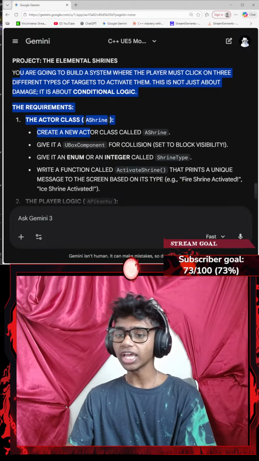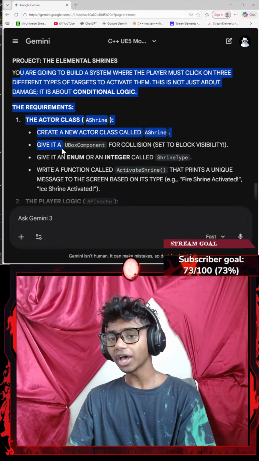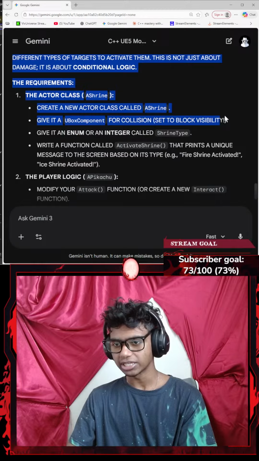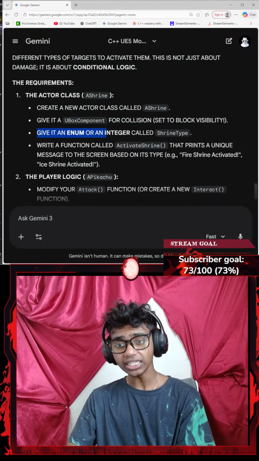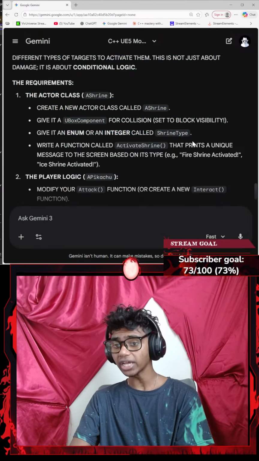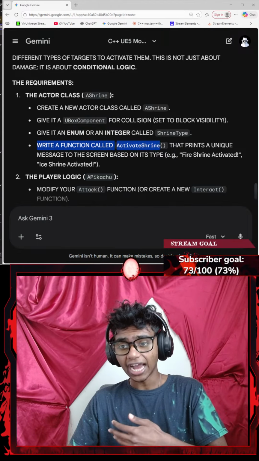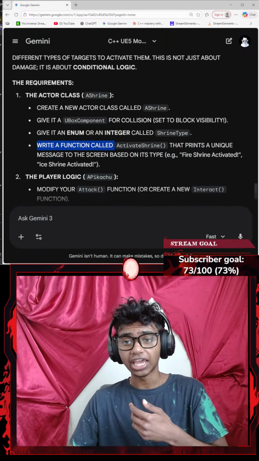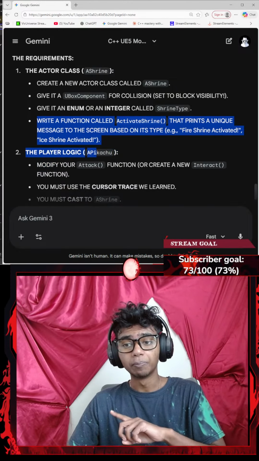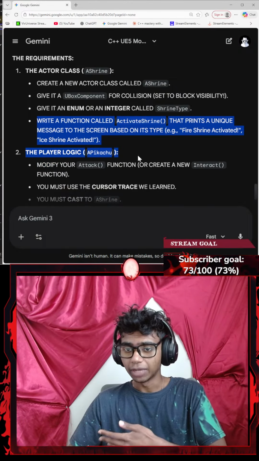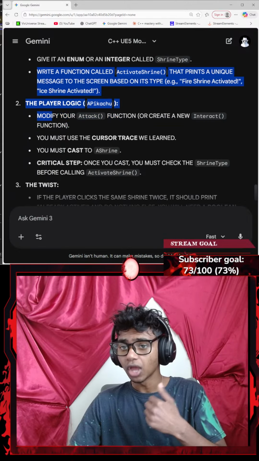A shrine. Create a new actor called a shrine, give it a box component, okay, the basic stuff for collision, give it an enum or an integer called shrine type. Excuse me guys. Write a function called activate shrine that prints a unique message to the screen based on its type. Fire shrine activated, ice shrine activated. The player logic.